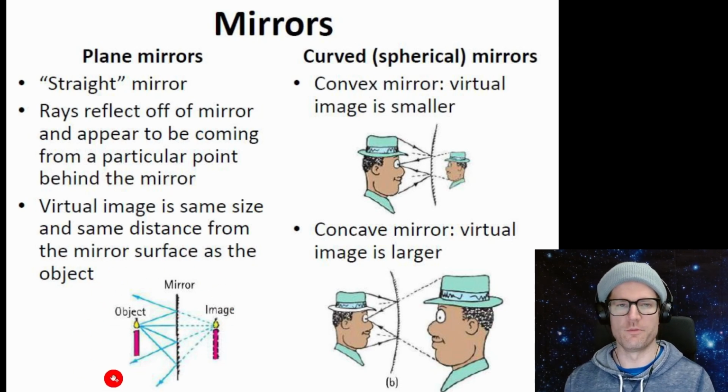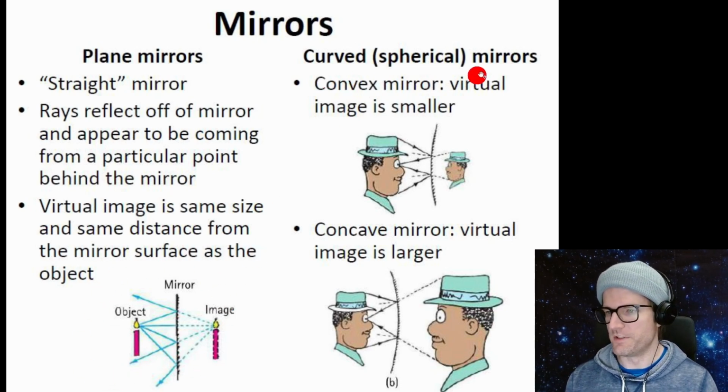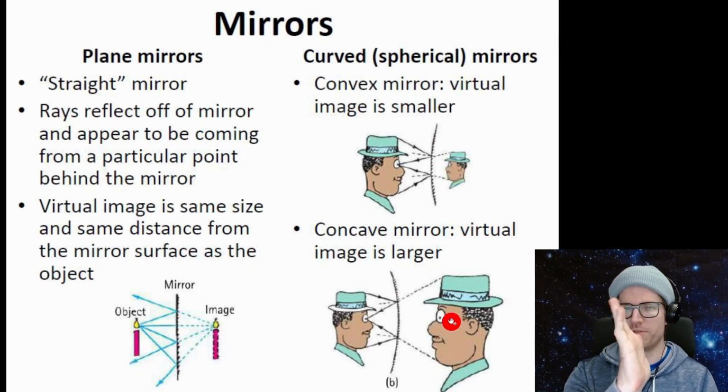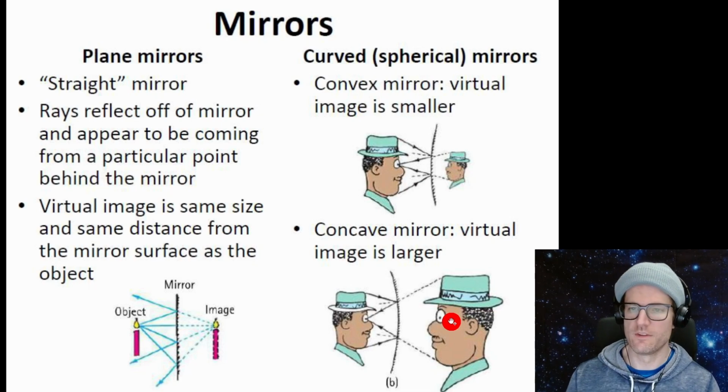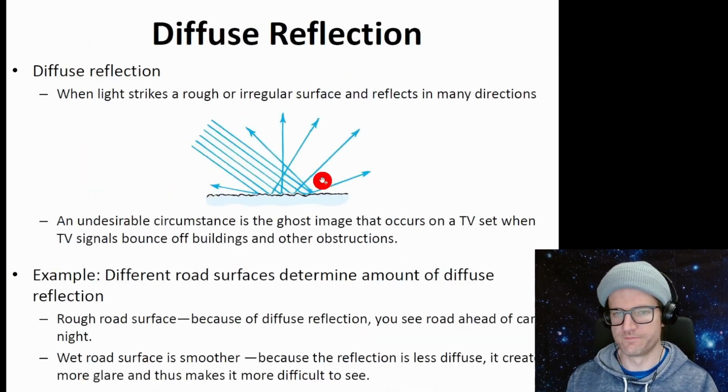So we all are familiar with mirrors. But if it's a curved mirror, and this person has a curved mirror this way, convex, they appear smaller. If it's concave, they appear bigger. So we could curve the mirror in different directions and create distortions in the image.